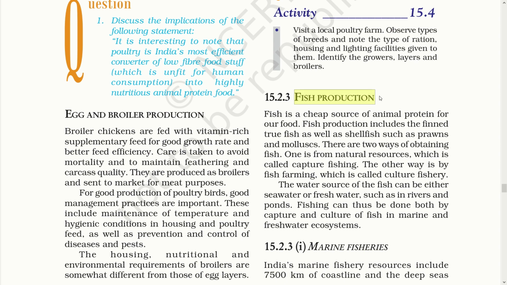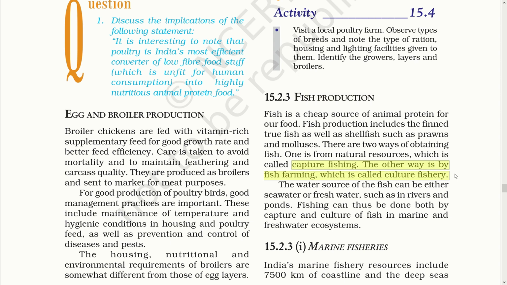Fish production. Fishing has been there since the evolution of humans, from historic to modern life. Fishes are said to be the main source of protein for most of us. Fishes are categorized as true fish, that means the fishes with fins and gills, and shellfish, that means fish with exoskeletal structure.